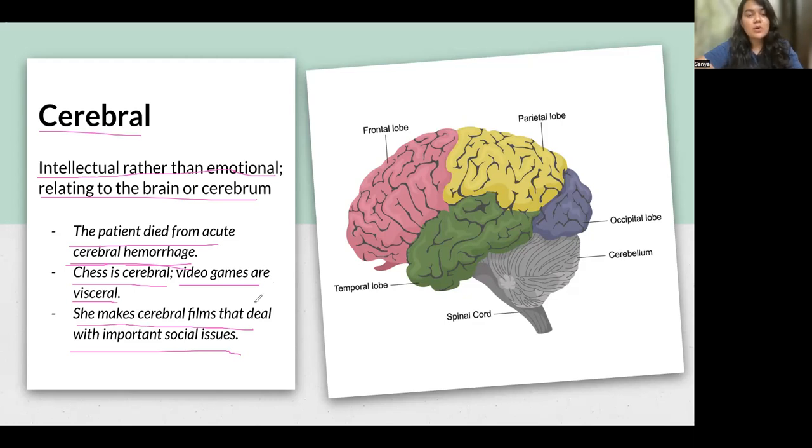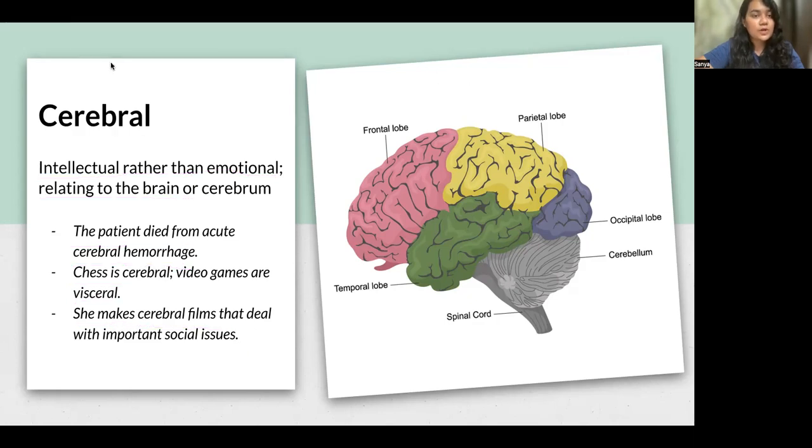Movies that talk about social issues, but not in a very emotional manner, more in an intellectual manner. So being intellectual in manner is called cerebral. It can be related to the cerebrum and can also be related to being intellectual. Okay.